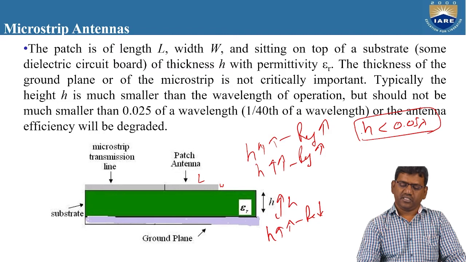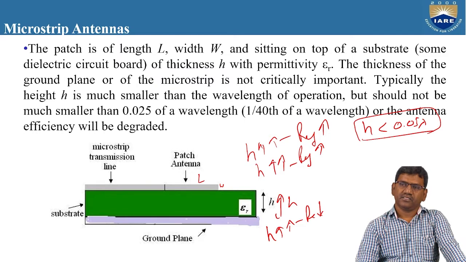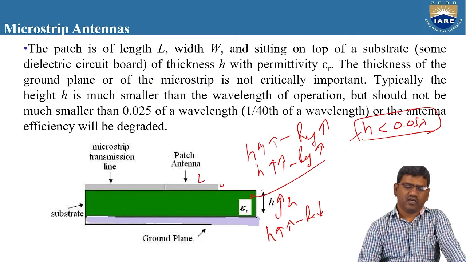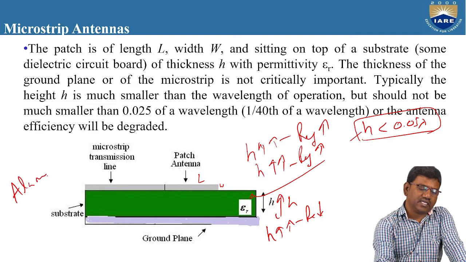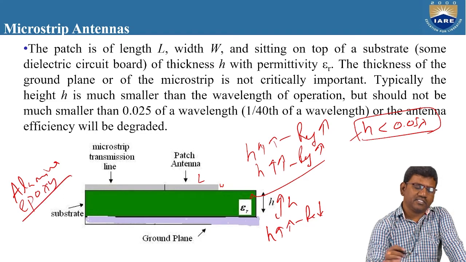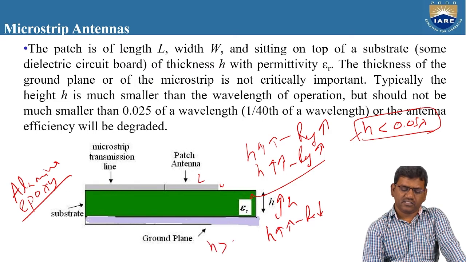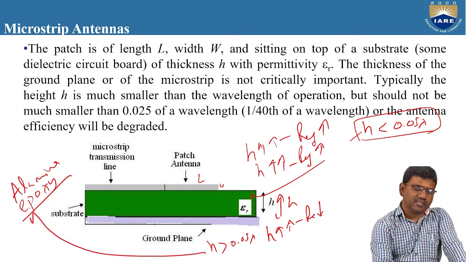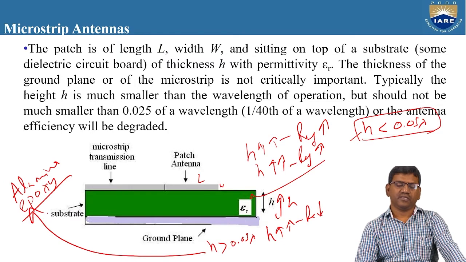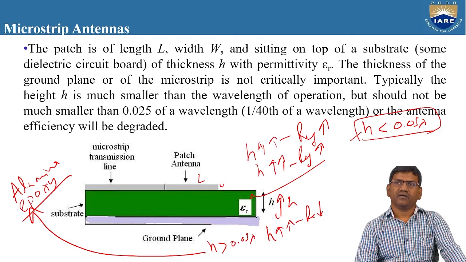So this H value also depends. It is not necessary that H must always be less than 0.05 lambda. It depends upon what type of material you are using. Are you using the substrate called alumina, or are you using an epoxy substrate as a dielectric material? So you can also have a value which is greater than 0.05 lambda, depending upon the type of the substrate we are going to use. But for most of the practical applications, we are designing a patch antenna by taking a condition that H must be less than 0.05 lambda.